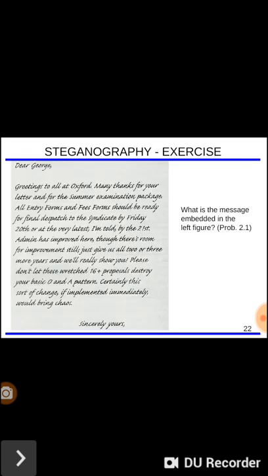This is another example of steganography. What is the message embedded in the left figure? We need to identify it.